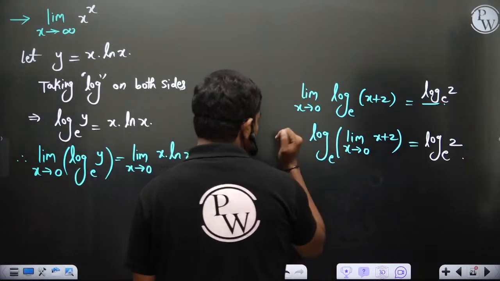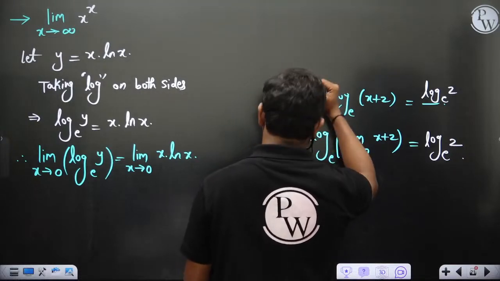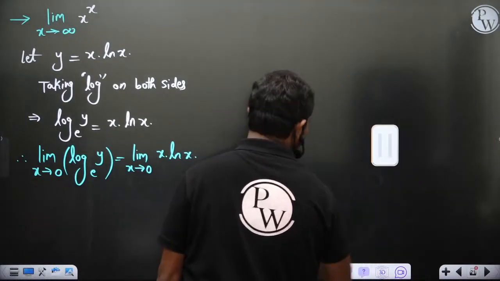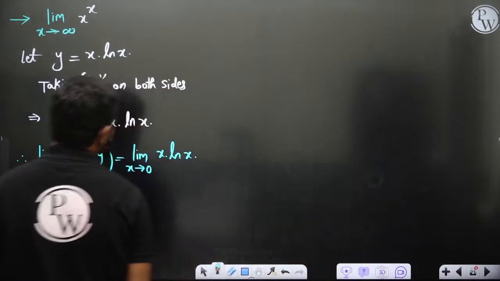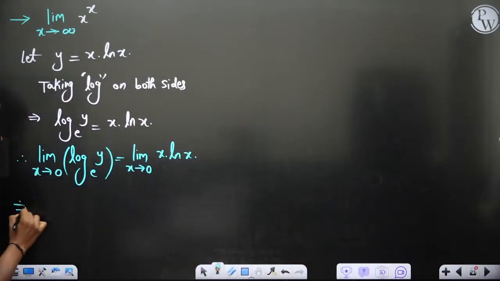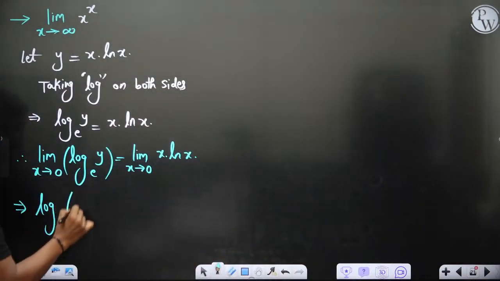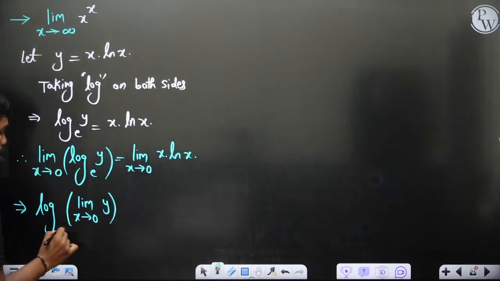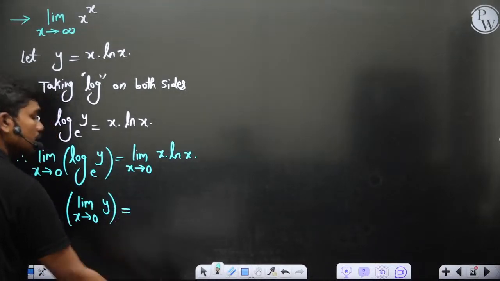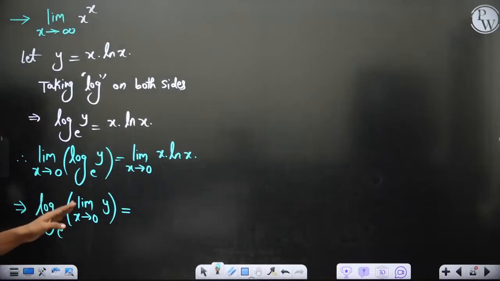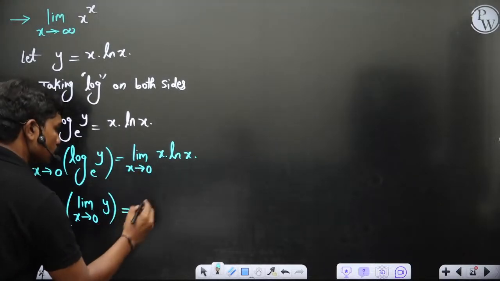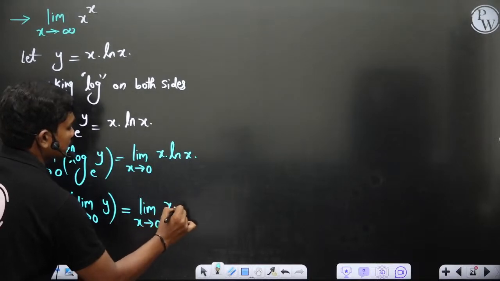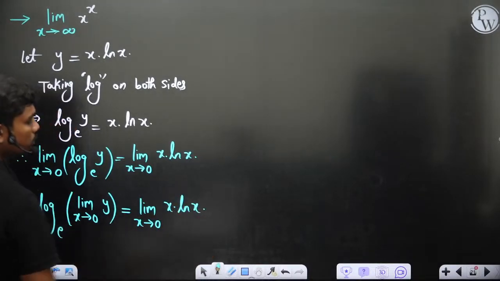So if I interchange this limit and log, this gives me log of limit x tends to 0 of y to the base e is equal to limit x tends to 0 of x into log x is what you have.